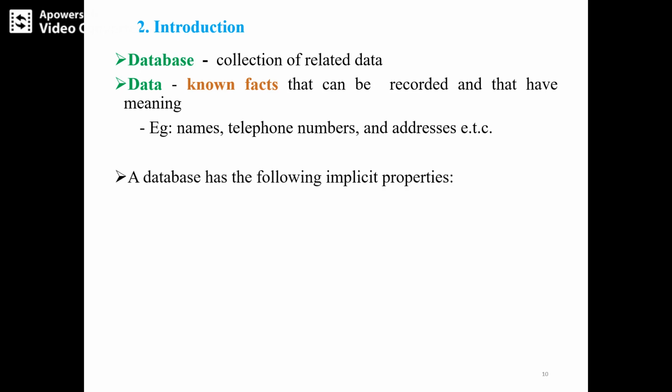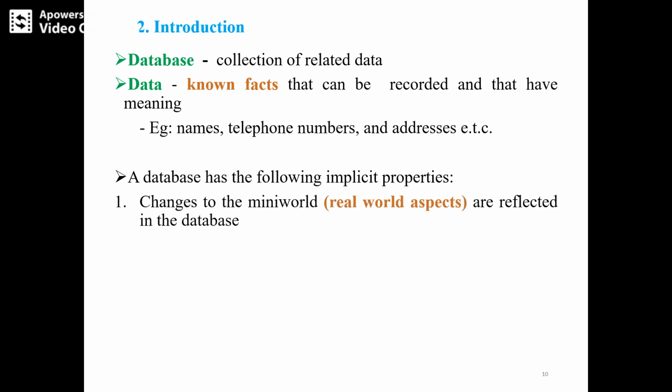A database should also have some implicit properties. There are three database properties. The first property is that changes to the mini world are reflected in the database. For example, if I'm considering a student database and I make any modification to an existing value, it needs to be reflected in the database.